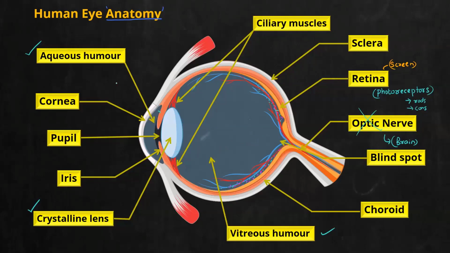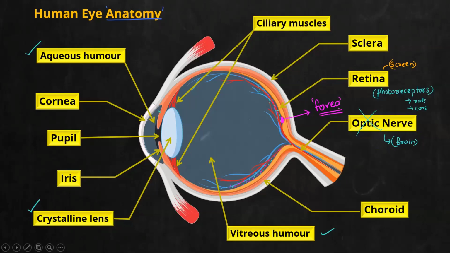Fine. Now you can see one more spot, exactly opposite to the blind spot, in here. This region is densely packed with rods and cones. So you can call this a sweet spot, or this is known as the fovea. So the fovea is the ideal spot for image formation. That's all about the main structures. I hope it is clear. Any doubts regarding any different parts, ask fast. Go through it. Any doubts, ask fast.